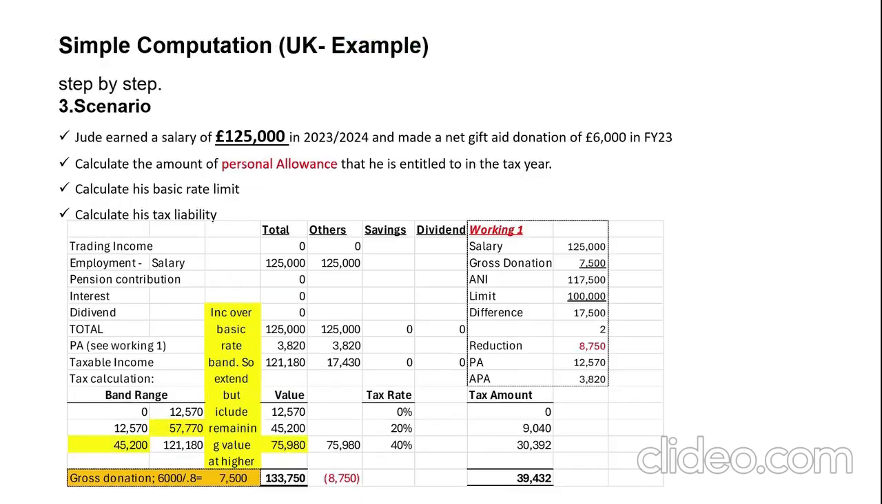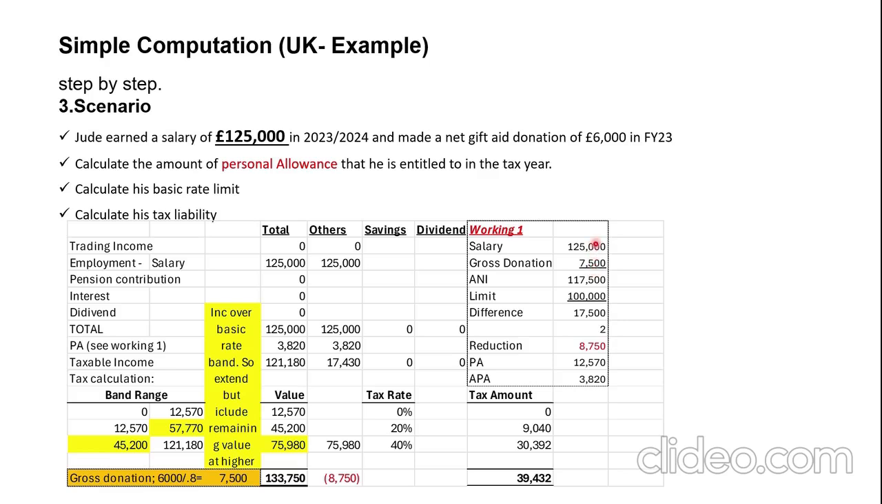Be careful. Now let's move on to a higher figure of 125,000. Here again, because it's now above the 100,000 limit, we do the working to get what our allowance is reduced to. So 125,000 less the gross amount of donation, which is 6,000 divided by 0.8, gives 7,500. That's the figure here, gross donation.